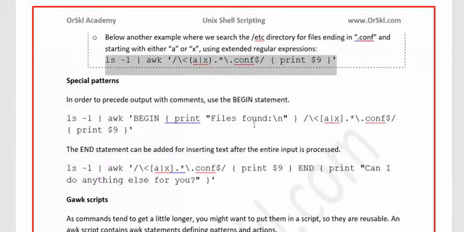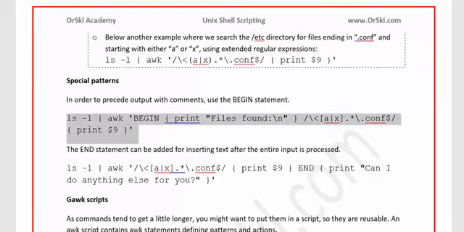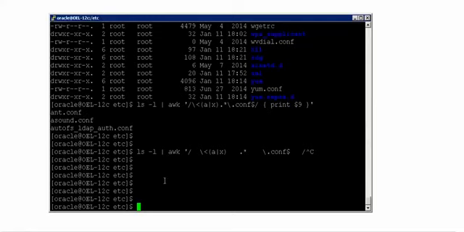Alright. Now, if you want to precede the complete output with a comment, that means the output of awk should always begin with this one as an output first, and then the conditional search. So I am retaining the same search whatever I did before, but before I show you the complete output, I am saying what are the files found. So you will find the difference. See here, let me execute. This is the output, right, earlier.